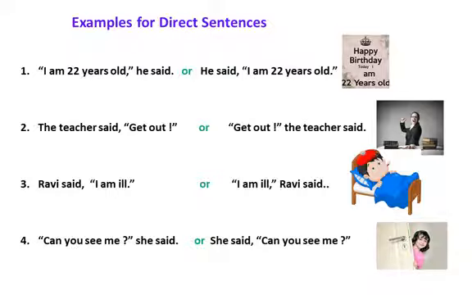Another one, "I am ill." If the speaker is a person named Ravi, the direct sentence is Ravi said, "I am ill," or "I am ill," Ravi said. Last one, the speaker of the sentence is a girl. "Can you see me?" she said, or she said, "Can you see me?" We can use the speaker in the beginning or end of the sentence.